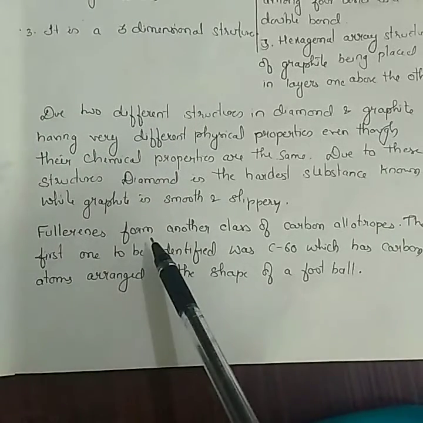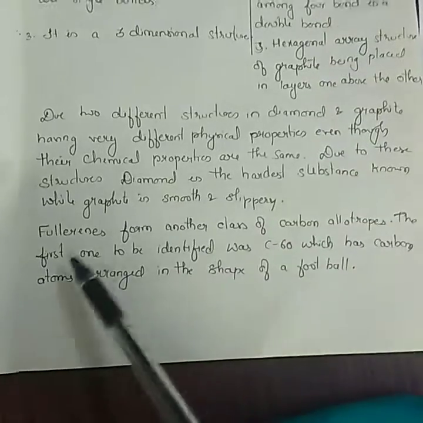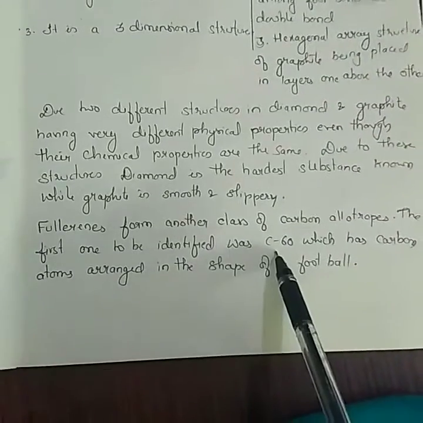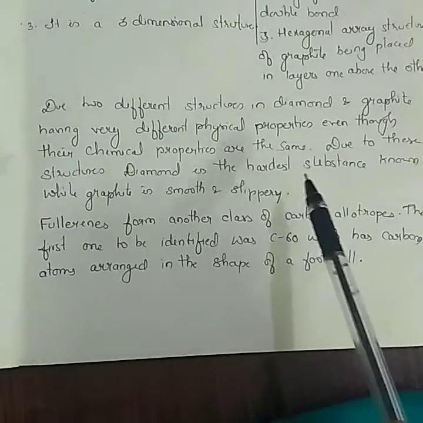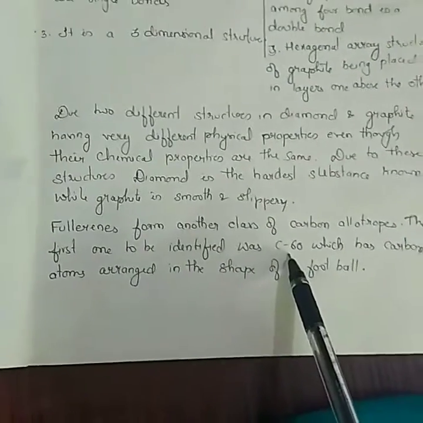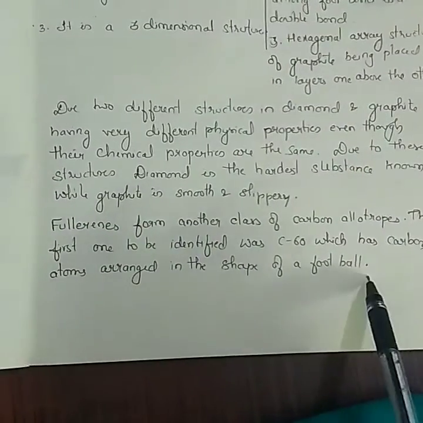Fullerene is another class of carbon allotropes. The first one to be identified was C60, with 60 carbons. Fullerene is another allotrope of carbon in which 60 carbons are attached, arranged in the shape of a football.